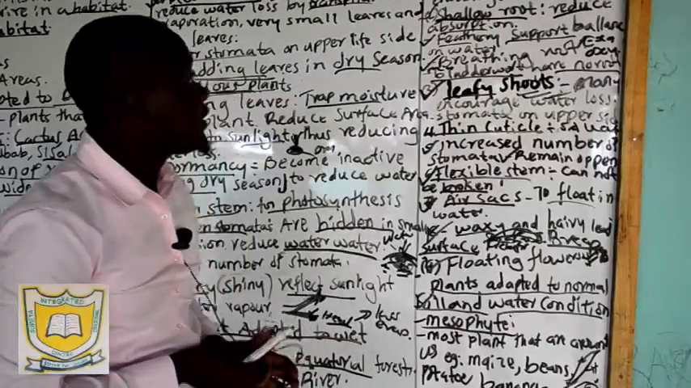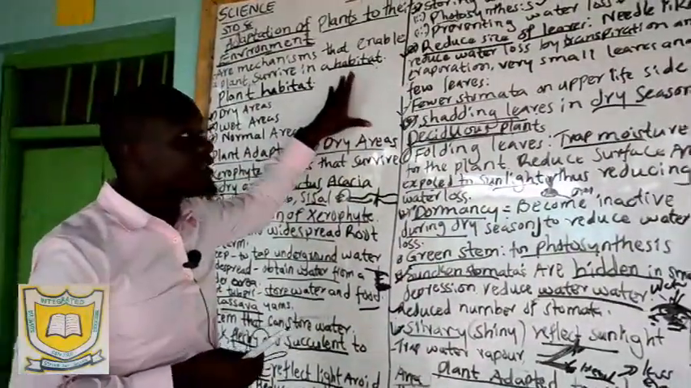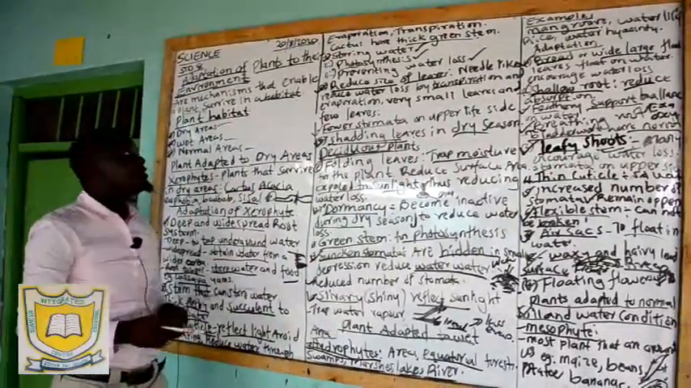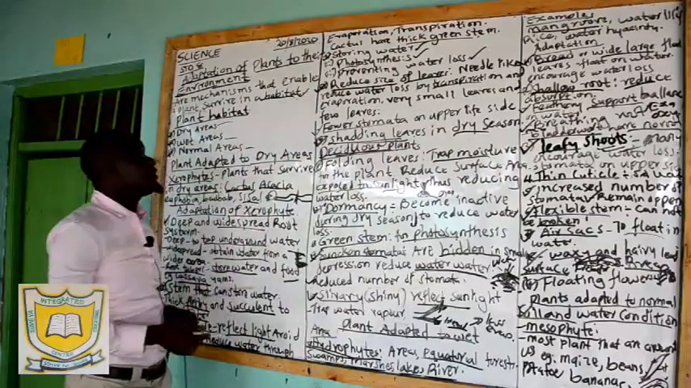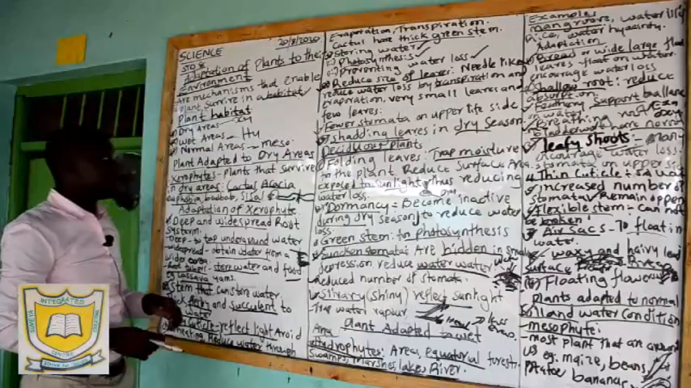Now in summary, you have to understand the adaptations of various plants, and you have to understand the plants that grow in these various habitats. You have to understand the definition of the habitats. This one we say they are xerophytes. So you must understand all their adaptations.